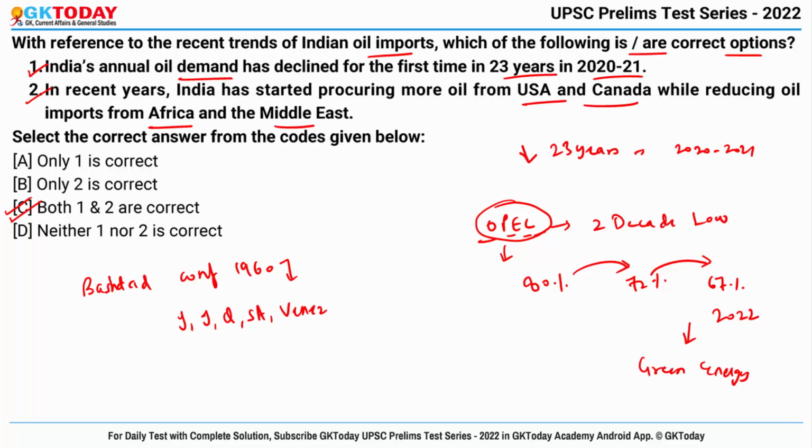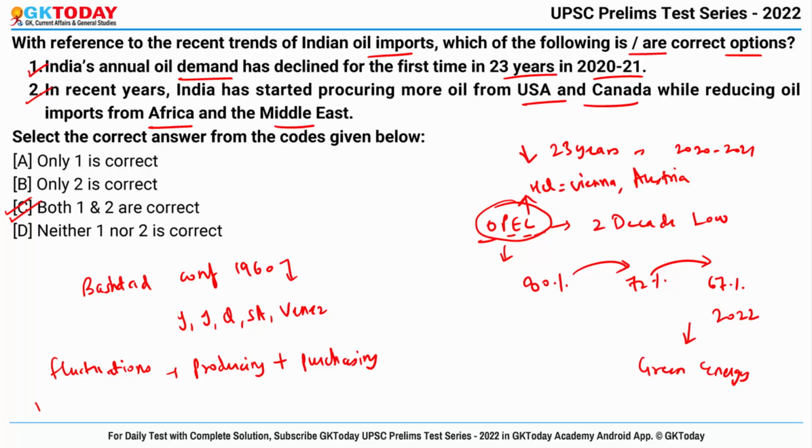Okay, so basically it aims to manage the supply of oil in an effort to set the price of oil in the world market in order to avoid fluctuations that might affect the economies of both producing as well as purchasing countries. Okay, and the headquarters of OPEC lies in Vienna, Austria.